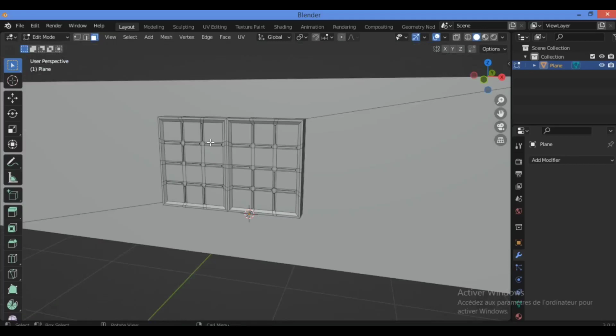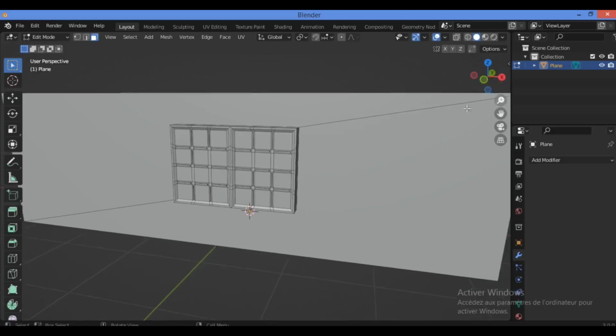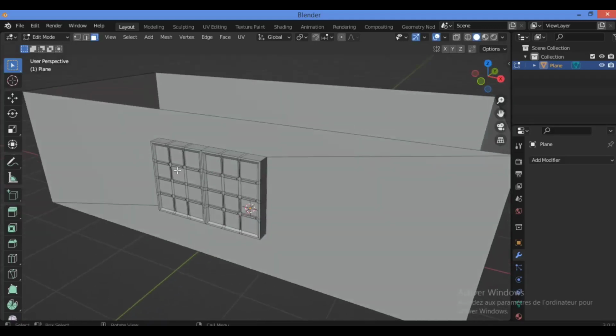Or we have another method to model and create these parts for the window by modeling them individually one by one, then try to duplicate them and snap them to the glass of the window over there in order to make this distribution of these pieces for the window.